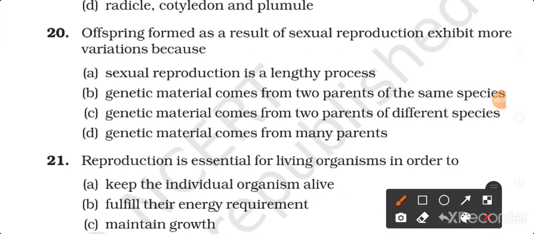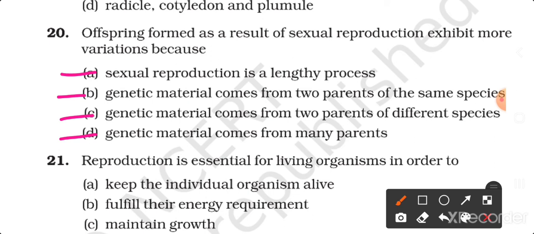Question number 20. Offspring formed as a result of sexual reproduction exhibit more variations because the options are: sexual reproduction is a lengthy process, genetic material comes from two parents of the same species, genetic material comes from two parents of different species, genetic material comes from many parents.